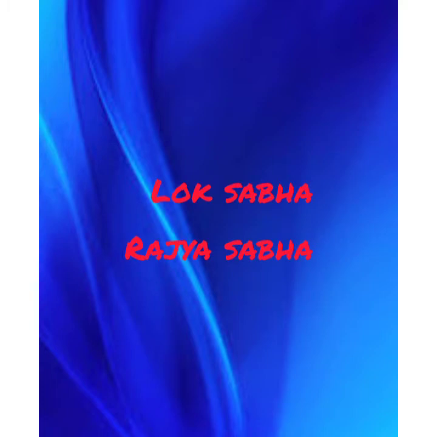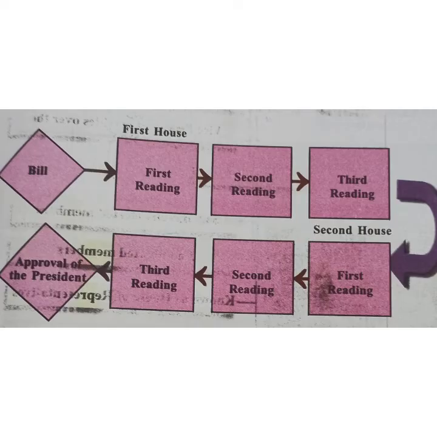To make a law, the approval of both the houses of the Parliament is required. Both the houses of the Parliament means Lok Sabha and Rajya Sabha. The Lok Sabha and Rajya Sabha assemble separately for legislation. A law in draft form is known as a bill. An ordinary bill can be introduced in either house of the Parliament.